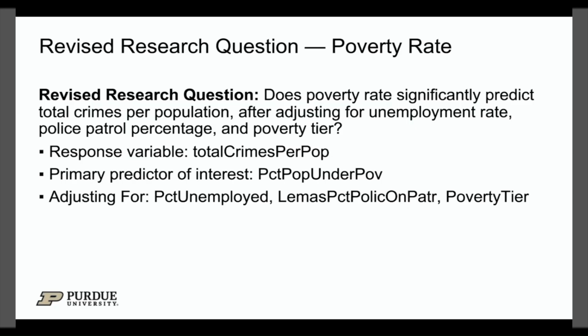My name is Brodie Hansen, and I will be taking you through our testing on the poverty rate variable. Our revised research question was, does poverty rate significantly predict total crimes per population after adjusting for unemployment rate, police patrol percentage, and poverty tier? Our response variable is, of course, total crimes per population, with the primary predictor of interest being the poverty rate variable in this case, and then we adjusted for everything else in the data set.